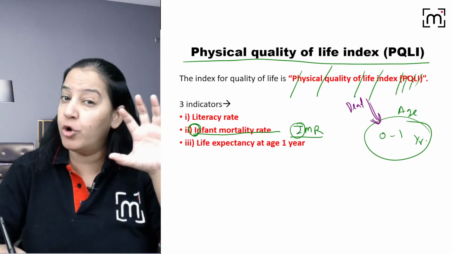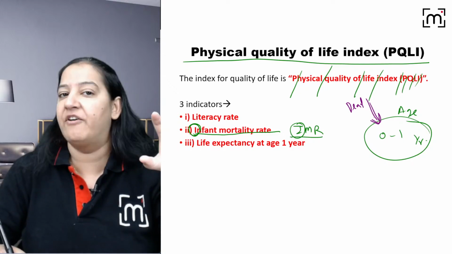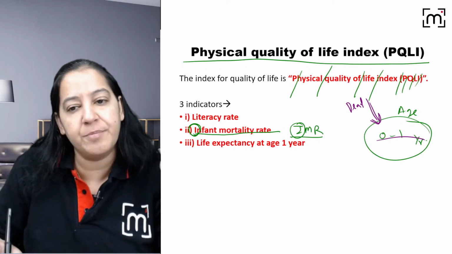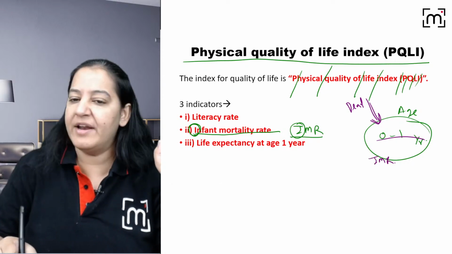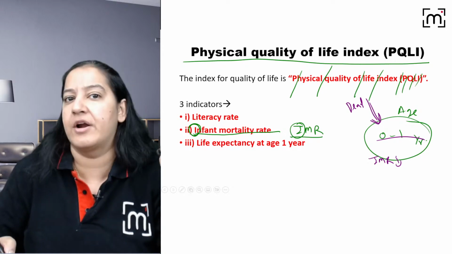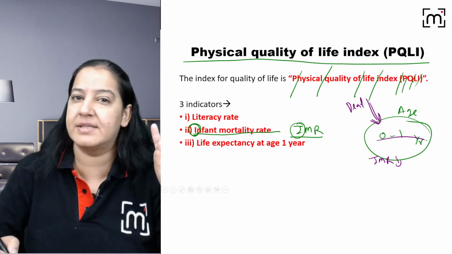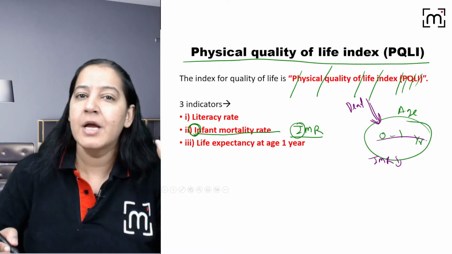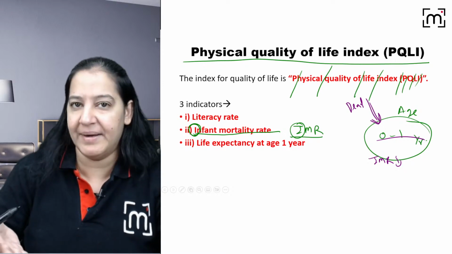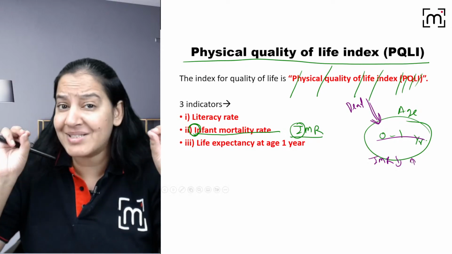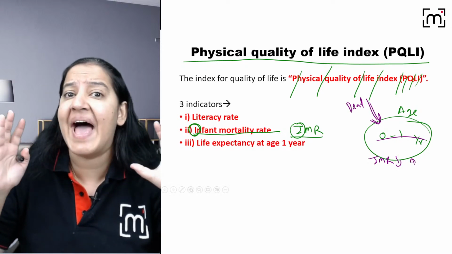If your country has good doctors, good nursing staff, good hospitals, good machines, good techniques, then IMR should be low, so infants will not die, or fewer will die. But if your country does not have good doctors, good hospitals, good equipment, good healthcare services, then infant mortality rate is high. So it is the best indicator to look at the country's health status.